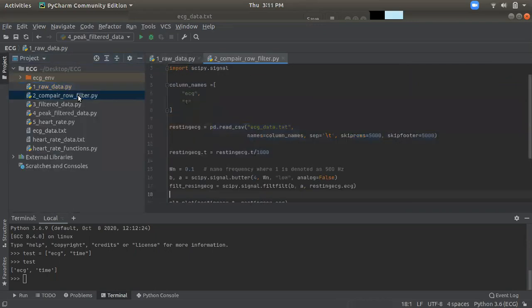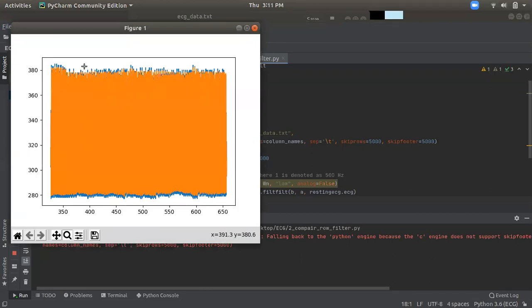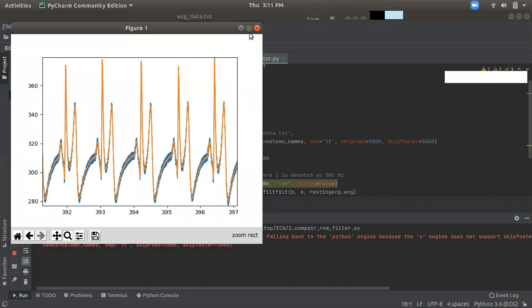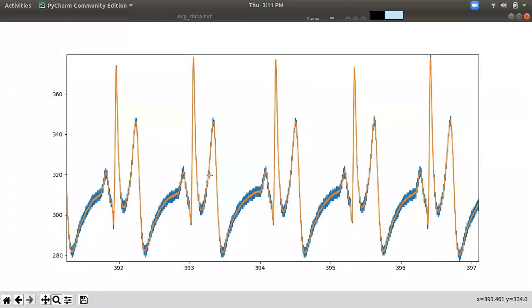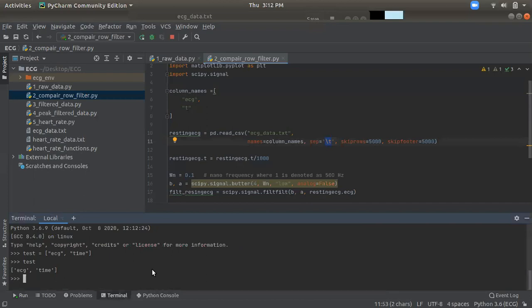Now, how do we compare this? We compare by taking the average and looking at two average parts of it. If we run this, how do we take the average line and how is it created? Let's discuss it in programming. These are the same: we take the first as ECG, second as T, separated by slash t.